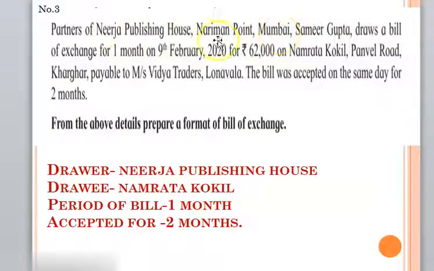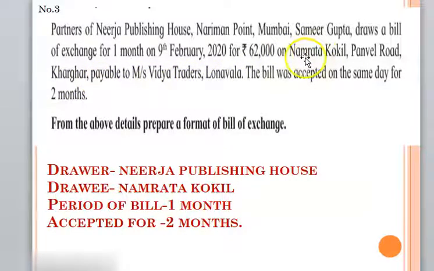They are drawing the bill, and the period of the bill is 1 month, and the date of the bill is 9 February 2020 for 62,000. 62,000 is the amount of the bill on Namrata Kokil, Panvel Road, Kharghar, payable to Vidya Traders, Lonavala.